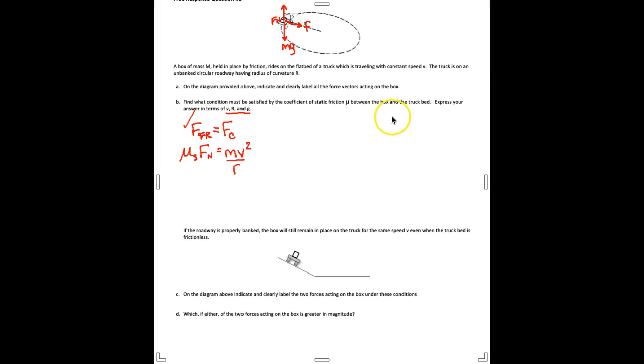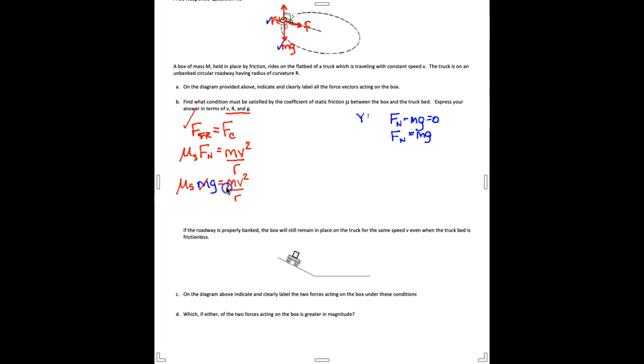We should recognize that in the y direction the normal force and the weight are equal in magnitude and opposite in direction. Technically we would say that Fn minus mg is equal to 0. This is in the y direction, by the way. And therefore Fn is equal to mg, which I can then substitute right here. I've substituted in for Fn. That's still mu static, and then I have m v squared over r.